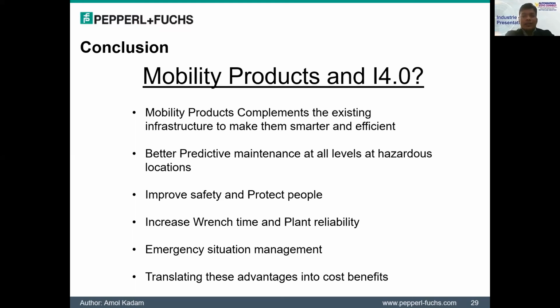It can be used for better predictive maintenance at all levels in hazardous locations. It can improve safety and protect the people. It can increase the run time and the plant reliability, which results in increased return on investment, and efficiency and productivity in the company. It can also be used for emergency situation management, and all these advantages will translate into cost benefits for the company.